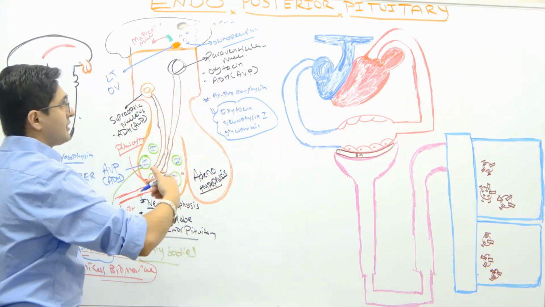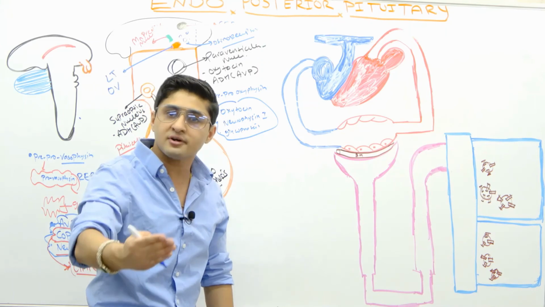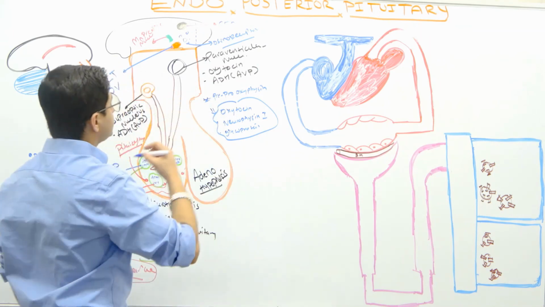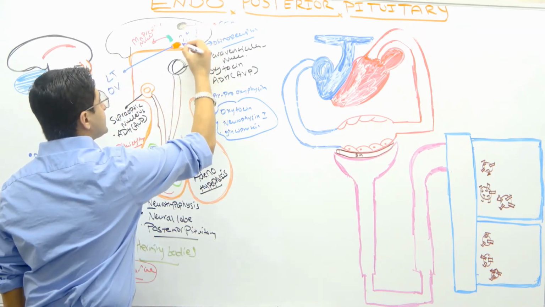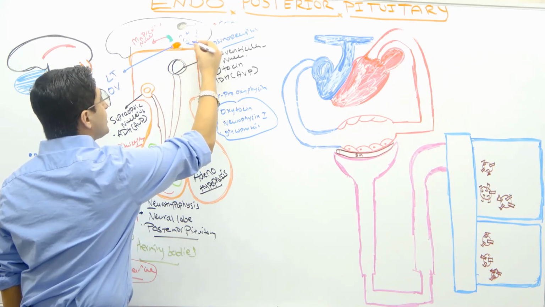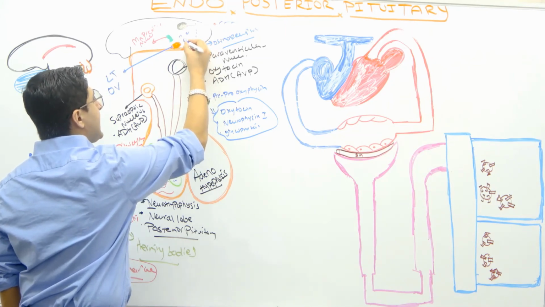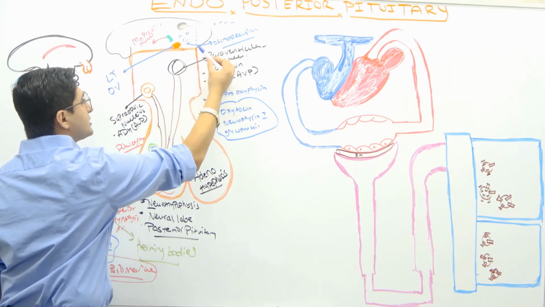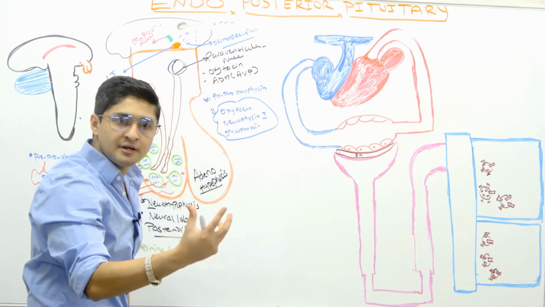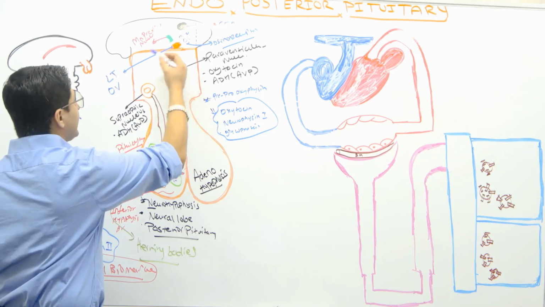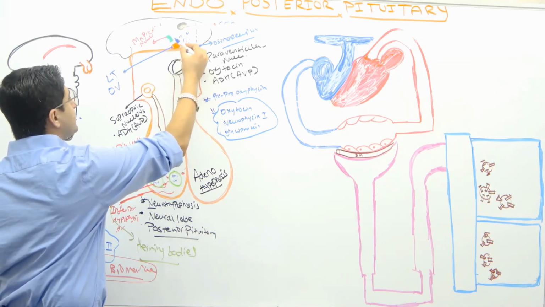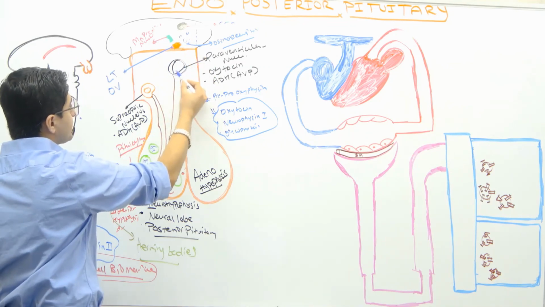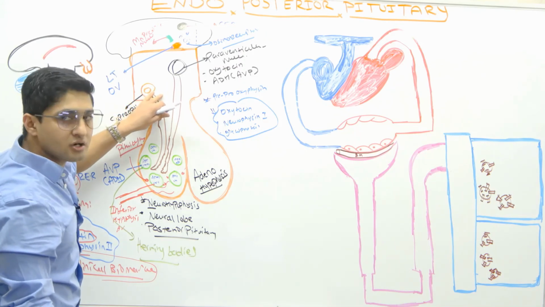So when the osmolarity goes to more than 300, when it becomes hyperosmolarity, these cells down here, these osmoreceptors, start losing water, and the cells start shrinking, okay? They detect that the tonicity of the fluid has increased. It becomes hyperosmolar, right? So they give signals to this median preoptic nucleus, and that can send signals to the supraoptic nucleus to secrete vasopressin.